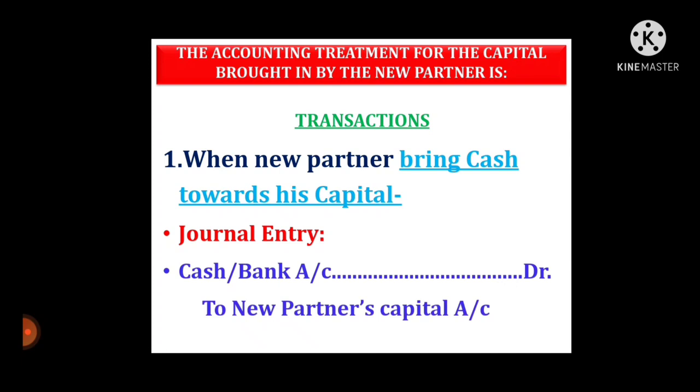He brings cash at the time of admission. But in case he brings a check, a check denotes a bank transaction. So here the bank is the receiver, personal account rule applied, and credit the giver, the new partner. So bank account debit to new partner's capital account credit.